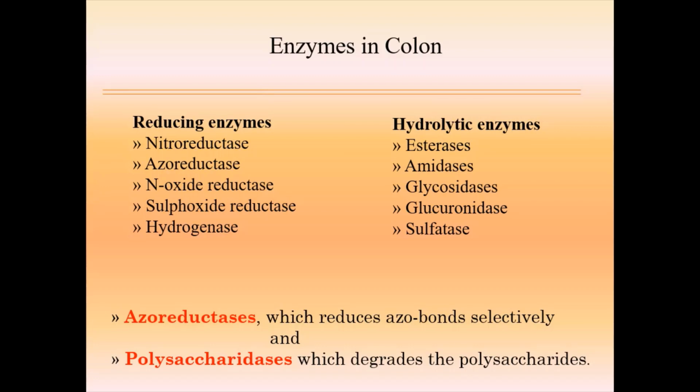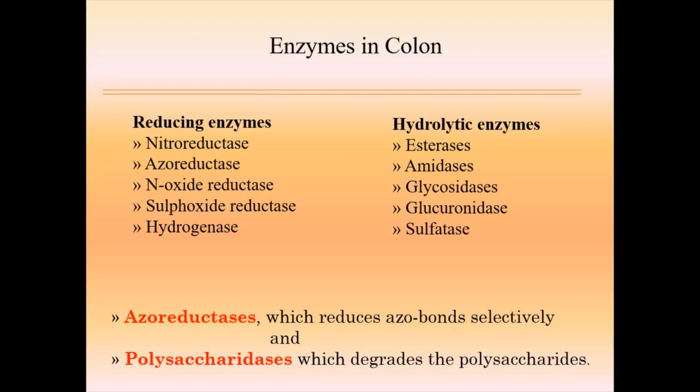So if we use a polysaccharide based polymer, that polymer remains intact in the upper part of the GI tract and will be degraded by the enzymes secreted by the bacteria, and it will allow the release of the drug to the colonic area. So this is nothing but the microbial approach.